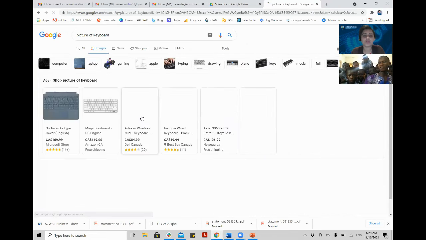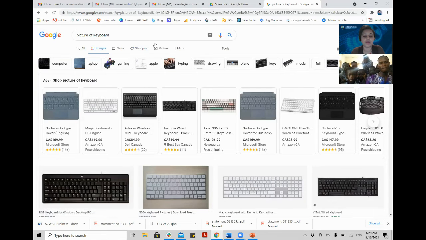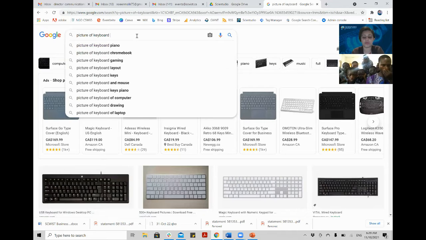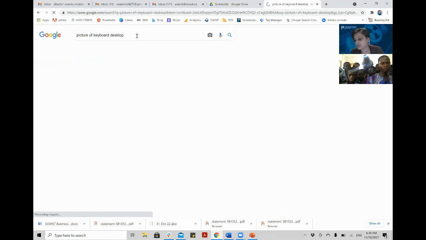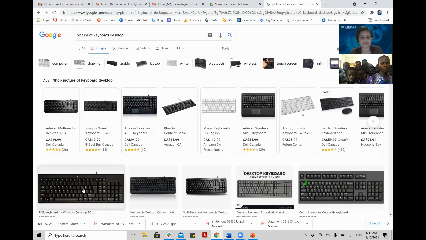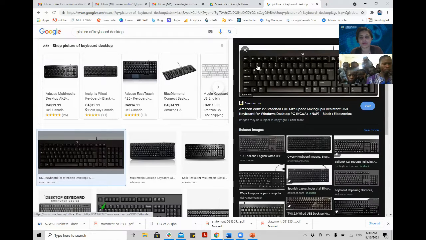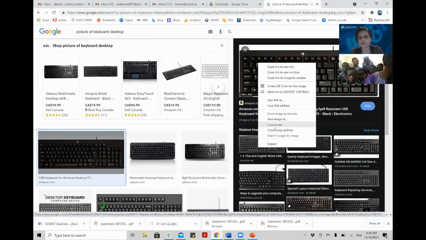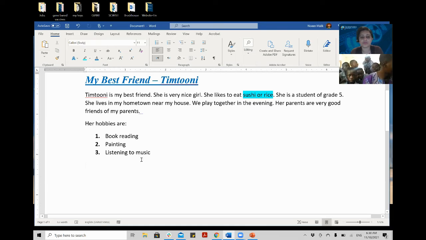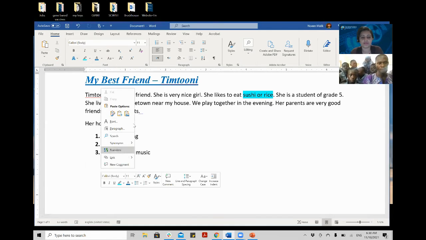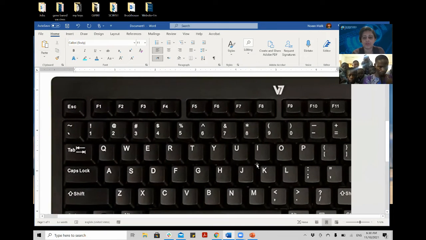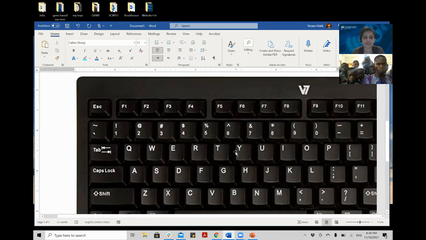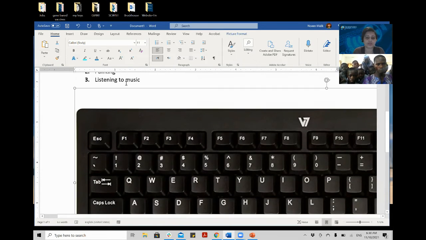So this is the keyboard that I am using right now. I am using a laptop keyboard, but I think you will be using the desktop keyboard, right? So let's use some keyboard example from here. Let me copy this picture and let's put this picture here on our Word. So here you go. You see, this is how, oh wait, let me make it smaller so you can all see.